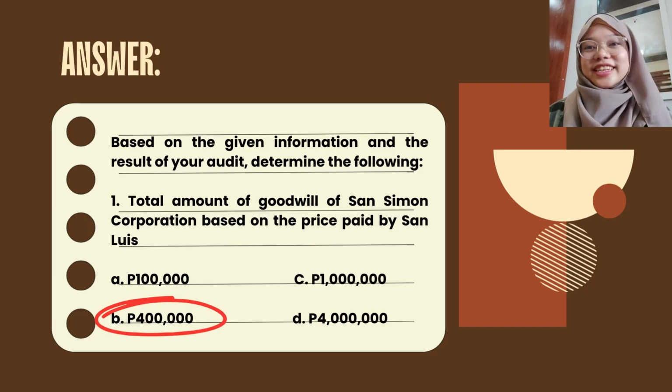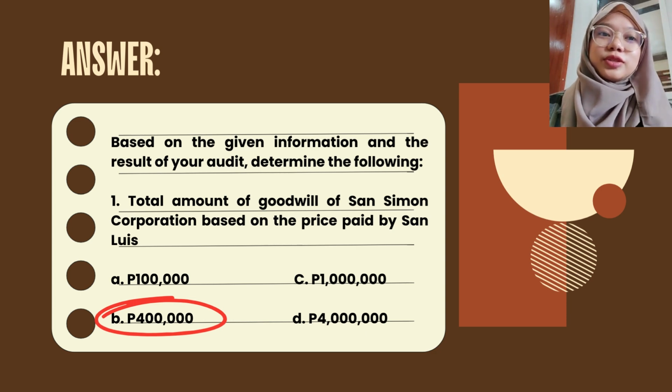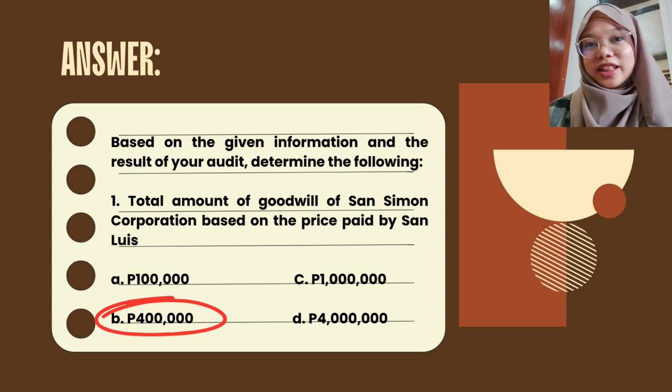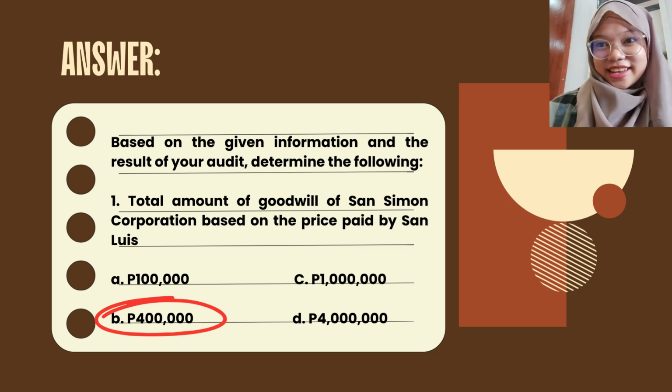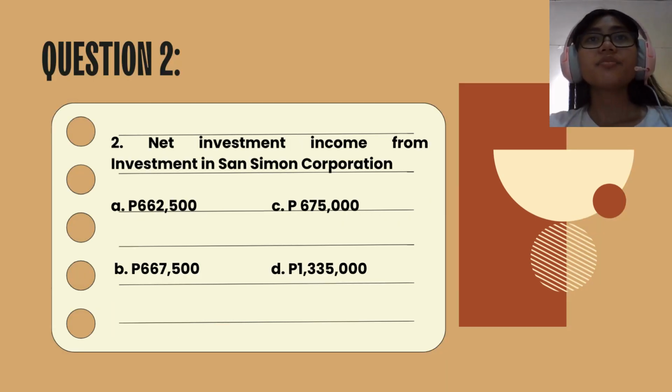So for our next question, my teammate will introduce to you our second question, Miss Vallery. Please take it away. Thank you, Ms. Mambuay. I will be discussing problem number 2, which is what is the net investment income from investment in San Simon Corporation. The choices are A, 662,500 pesos, letter B, 667,500 pesos, letter C, 675,000 pesos, letter D, 1,335,000 pesos.